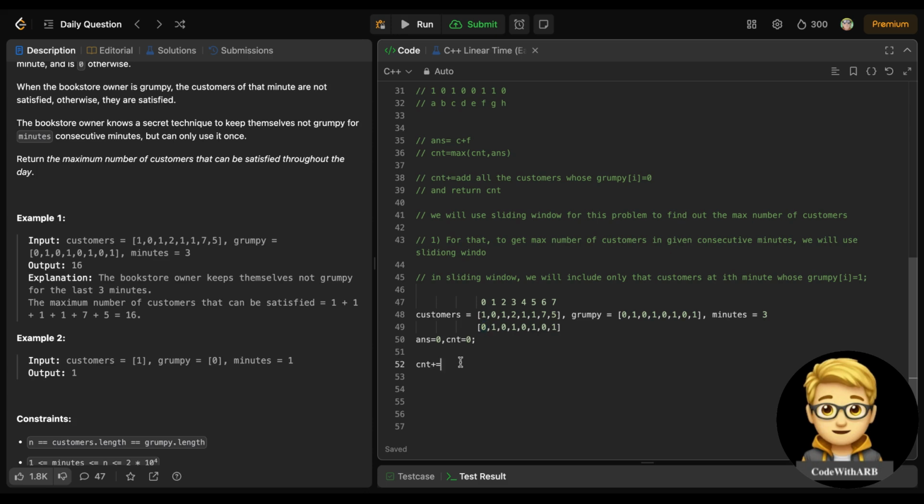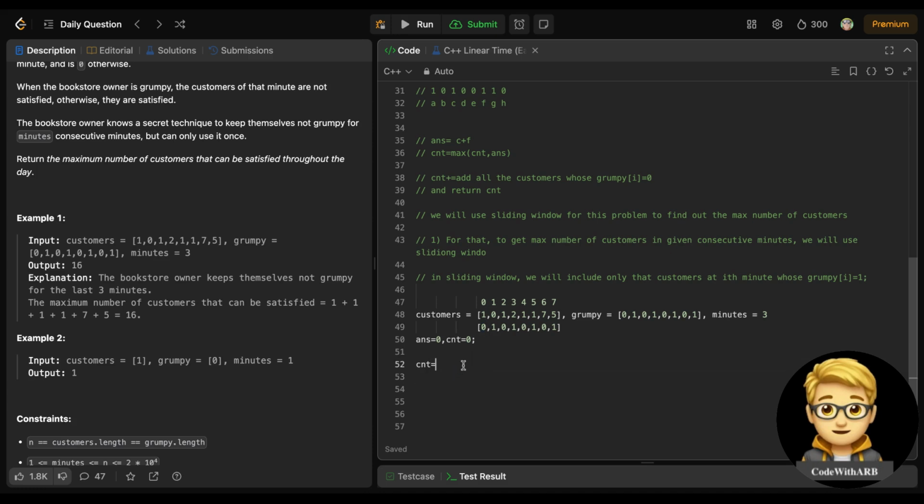So I am focusing on just grumpy value 1, right? That's what this minute is, right? So is 0 included or not? No, it will not include it because this is grumpy value 0. Next part is 1. So yes, grumpy value is 1. It means I need to take this. It is 0, right? So I will just include this 0.